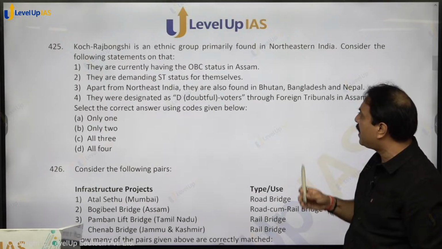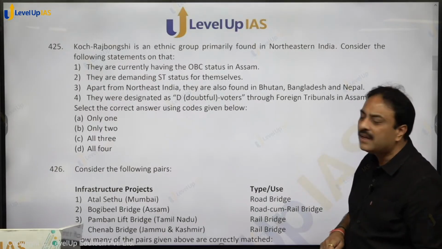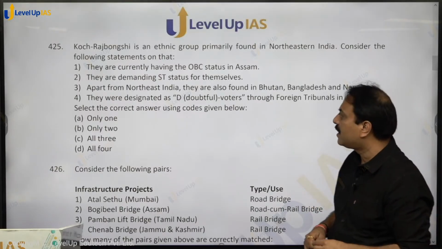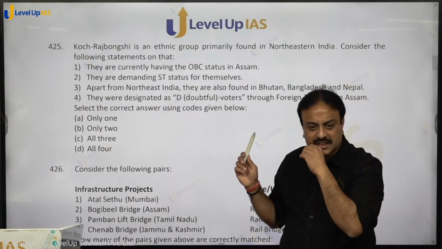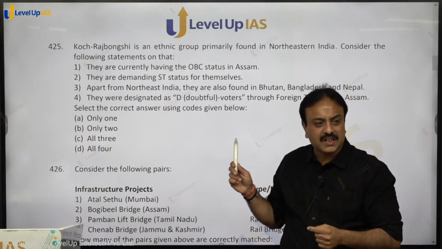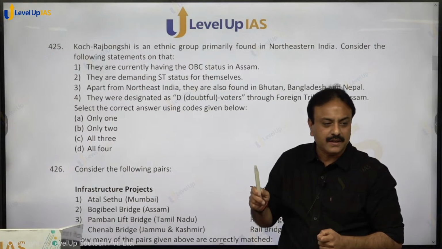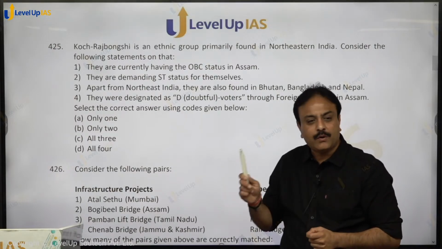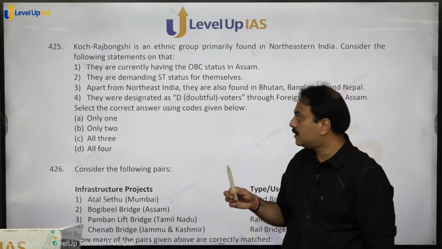This is an ethnic group primarily found in the northeastern region of India. You have to consider the statements on that. They are currently having the OBC status in Assam. They are having OBC status and they are demanding ST. Declare us as scheduled tribe. They are demanding that status.